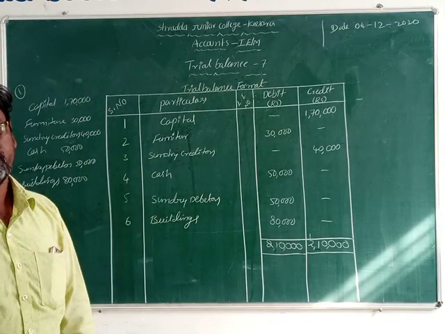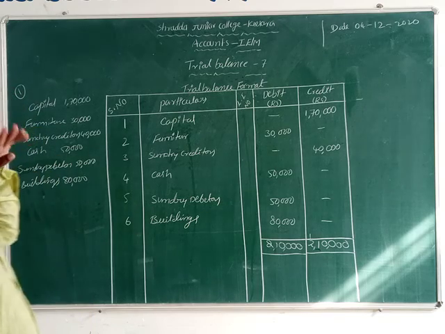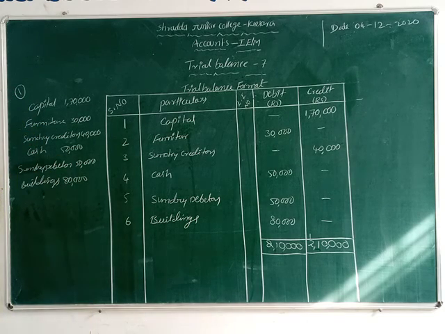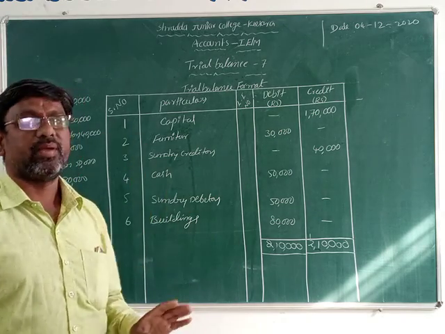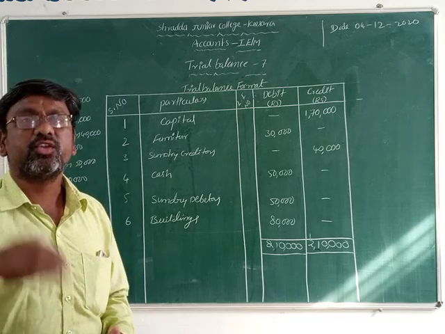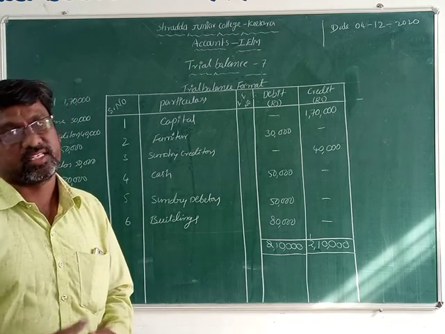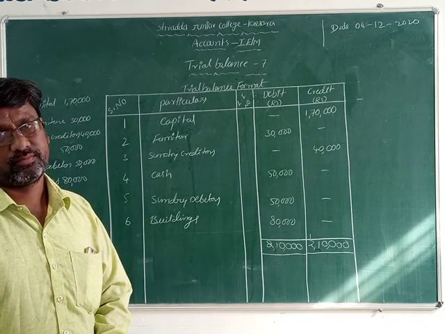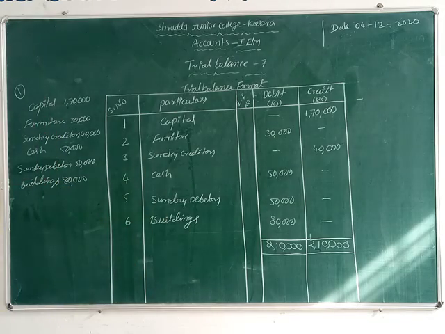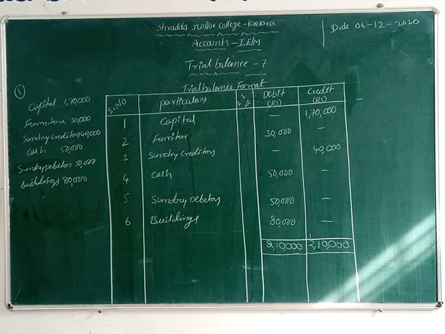So this is the trial balance, friends. Tomorrow onwards we will do the problems one by one. Don't forget what comes under debit and what comes under credit. Just think and read your textbook. Now each of you can understand that. Okay, thank you so much, students. We will meet in tomorrow's class.